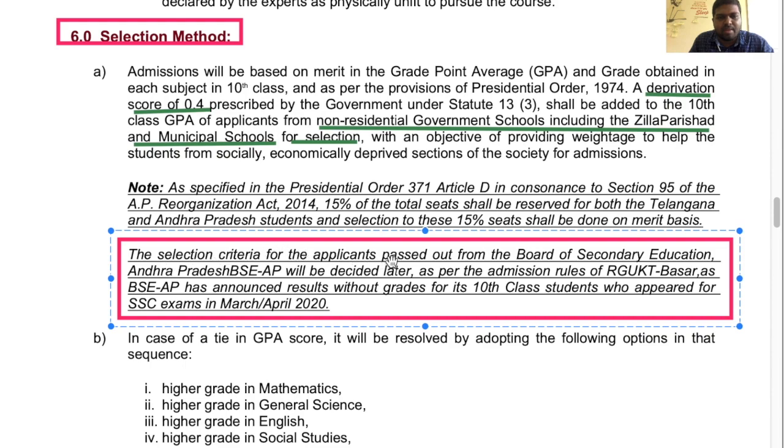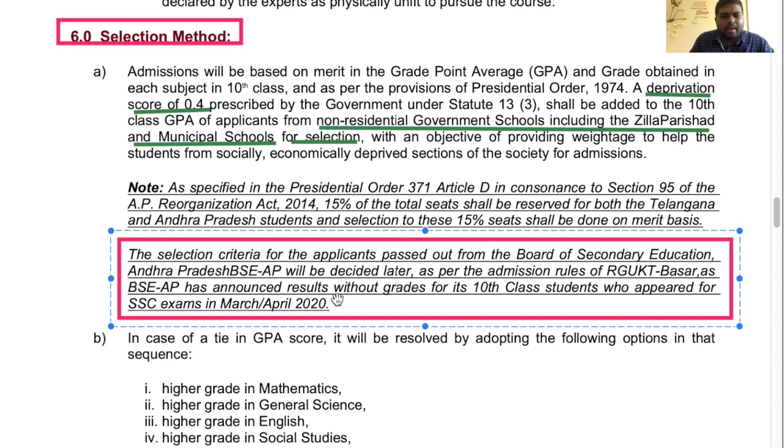The selection criteria for the applicants passed out from the Board of Secondary Education Andhra Pradesh, BSEAP, will be decided later. We won't remove the 15% reservation for those students, so we can decide later as per the admission rules of RGUKT Basara, as BSEAP has announced the results without grades for its 10th class students who appeared for SSC exams in March or April 2020, right? So those 15% seats will be decided later, because those people don't have any grades in their 10th results. That is the problem. That's why this admission procedure is delayed.